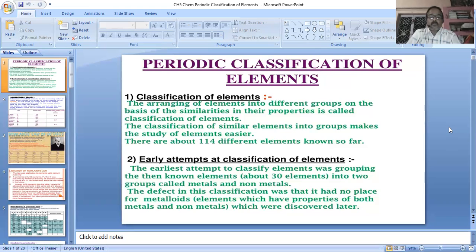the then known elements, about 30 elements, into two groups called metals and non-metals. According to the definition, if any element loses electrons, means it donates electrons and represents positive charge, it is called a metal. And if any element receives electrons, that means gain of electrons, it is called a non-metal. The defect in this classification was that it had no place for metalloids, elements which have properties of both metals and non-metals, which were discovered later.